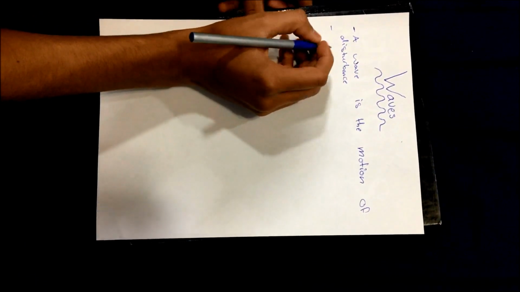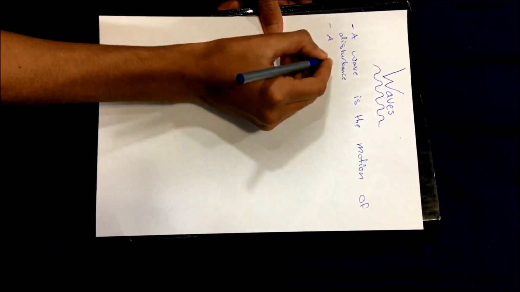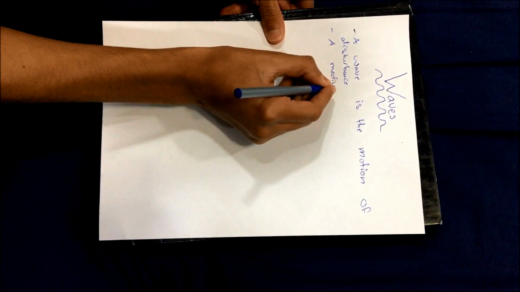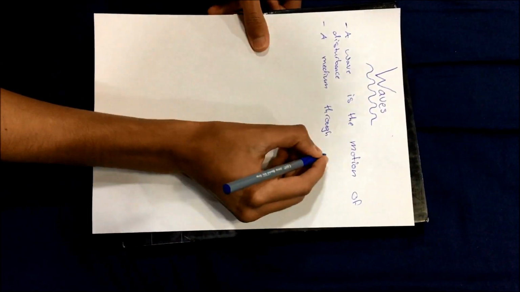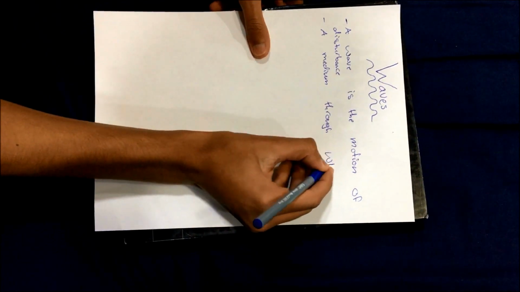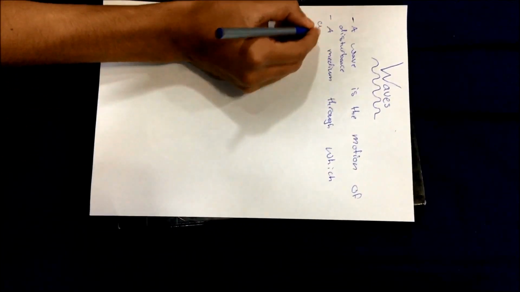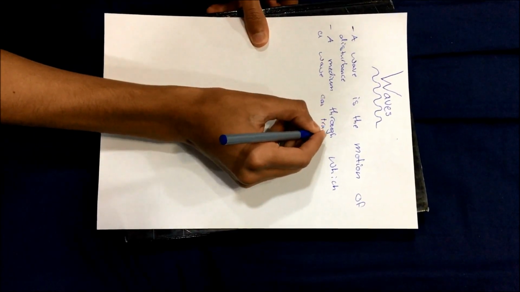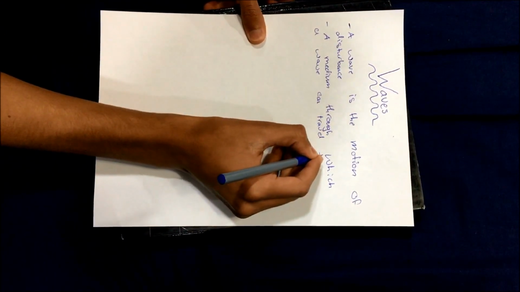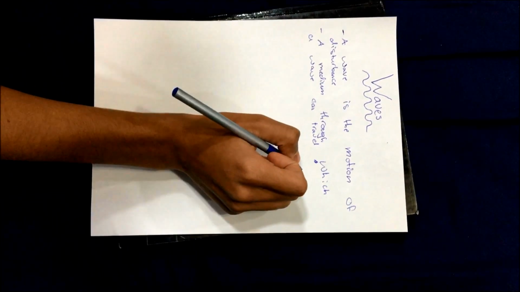Some waves require a medium. A medium is the physical environment through which a wave can travel, or a disturbance can travel. An example of this would be sound waves.